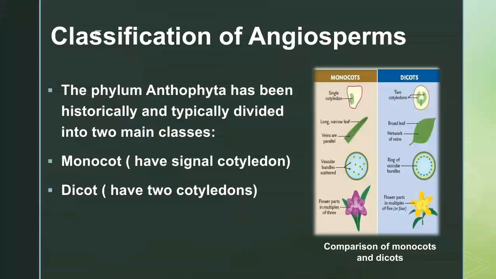Classification of angiosperms. The phylum Anthophyta has historically and typically been divided into two main classes. Monocots have a single cotyledon, dicots have two cotyledons.